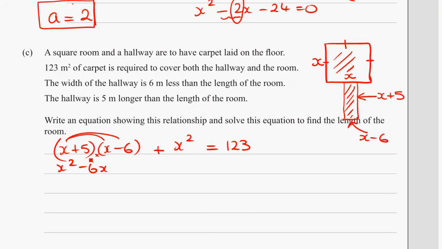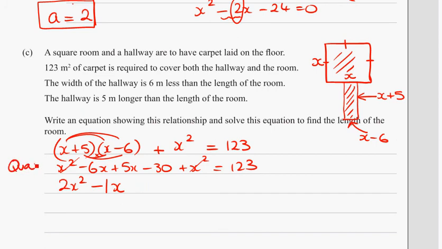Expanding the quadratic, minus 6 plus 5. Now we're going to need to minus the 123. This is clearly going to be quadratic. Quadratic equations, we like to get 0 on one side. So if we minus the 123 at this stage,